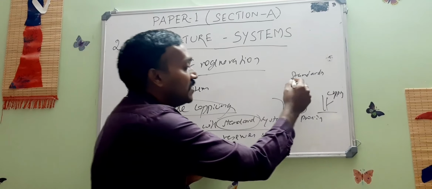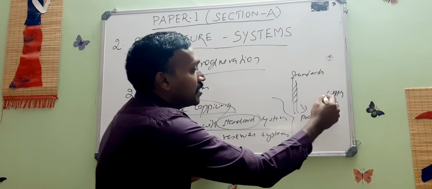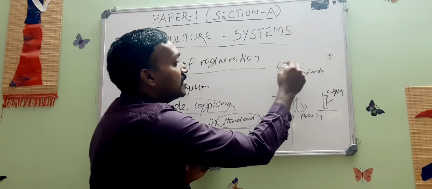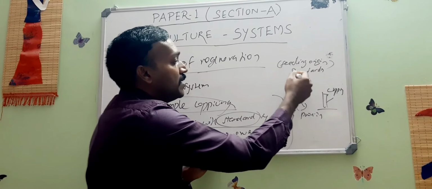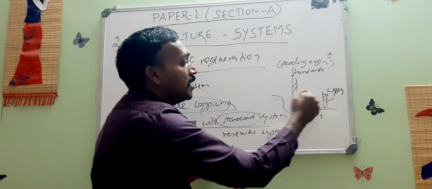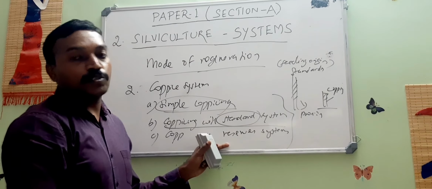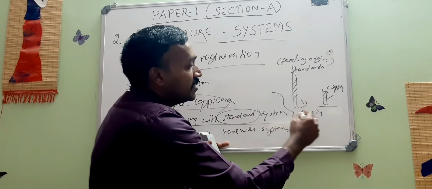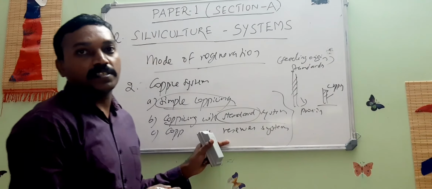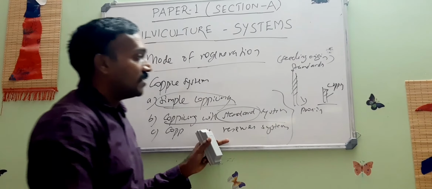So these standards are left. One is the coppice and another one is the standards of seedling origin. There may be multiple in number and their rotation is a multiple of the coppice rotation. So two harvestings are taking place, one for the standards and one for the coppice. We will see this in detail in the later classes.